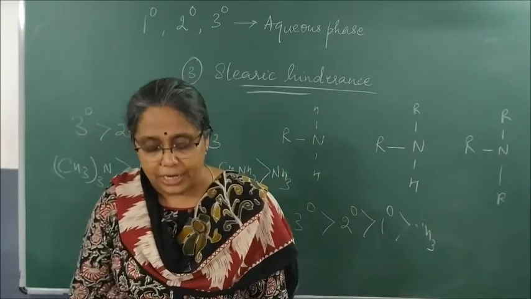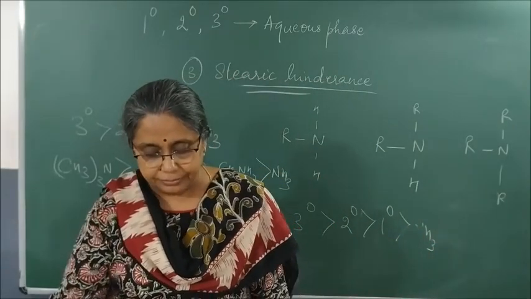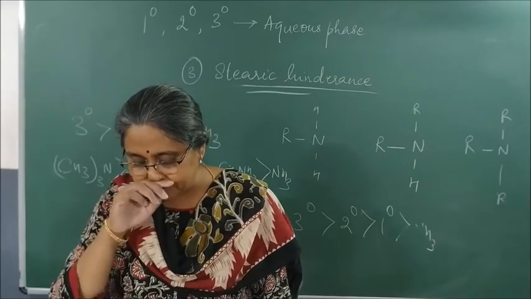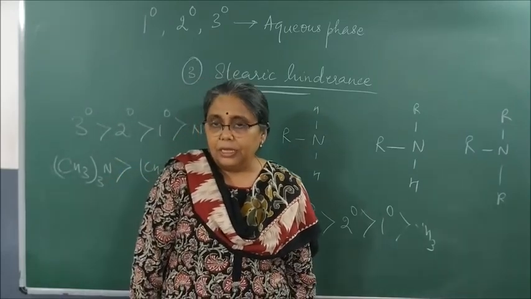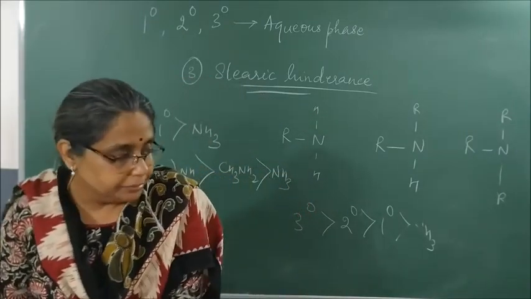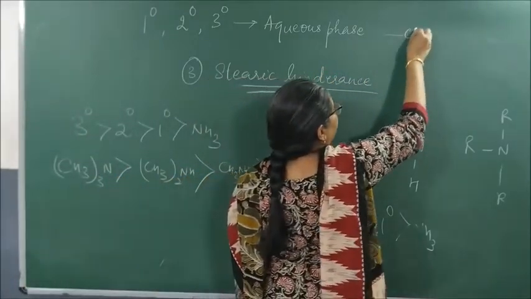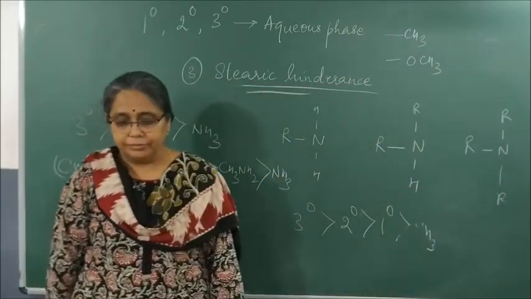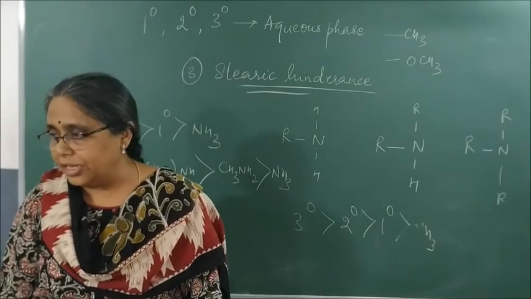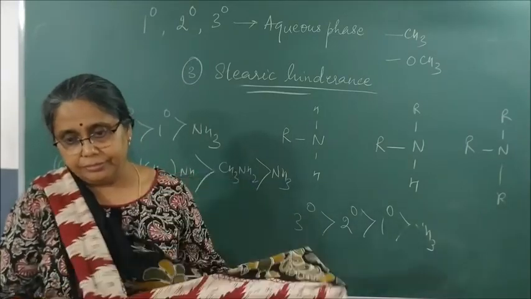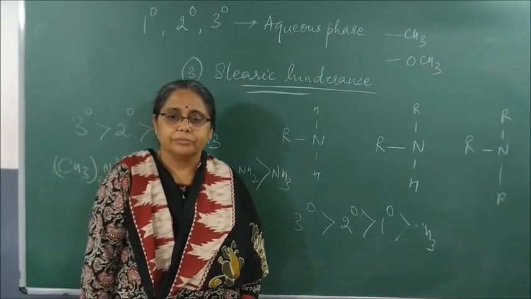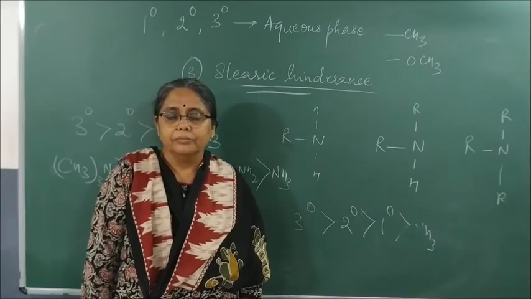In case of substituted aniline, electron releasing groups like CH3, like OCH3, increase the electron density on the nitrogen atom and increase the basic strength.